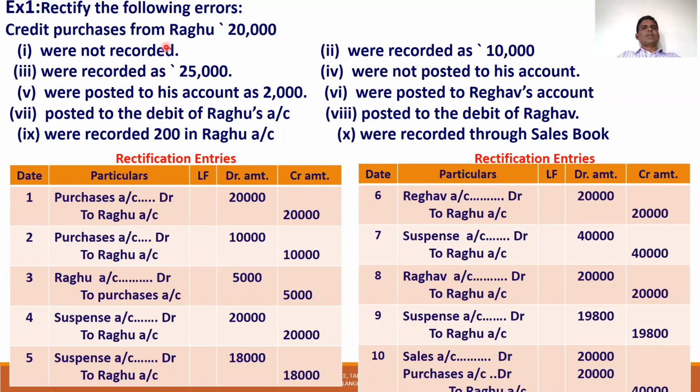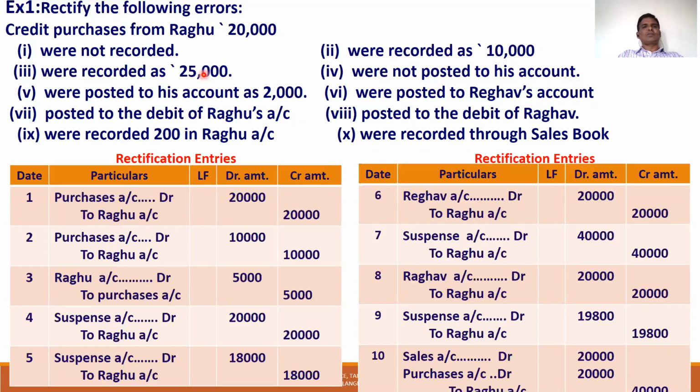So rectify the following errors. Credit purchase from Raghu, 20,000. This is the actual transaction. The right transaction is credit purchases from Raghu, 20,000. There are 10 types of errors with this transaction. Every error we discuss so that everybody should understand.